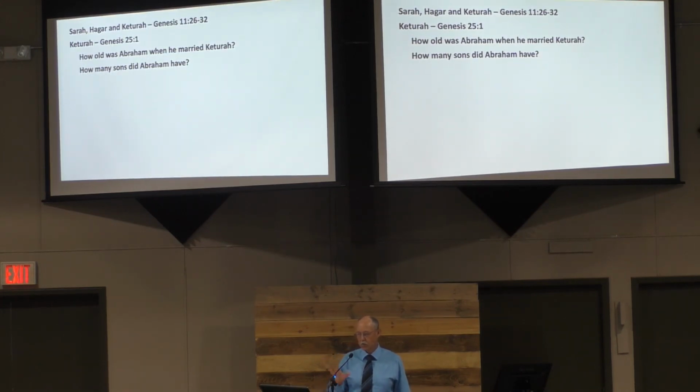I think we got time real quick to finish up this little section before the next bell, perhaps. If you'll go one more time to Genesis chapter 25, Sarah dies back in chapter 23. Abraham finds a wife for Isaac, who will be Rebekah, we'll look at next week. And then in chapter 25, verse 1, "Now Abraham took another wife whose name was Keturah." So after all of this has happened, Abraham takes another wife, and then if you'll look, she bore to him an entire set of sons.